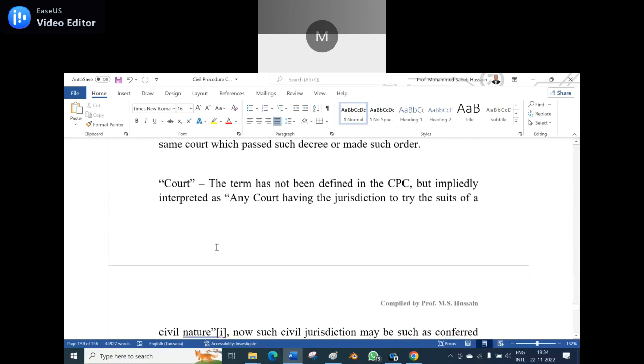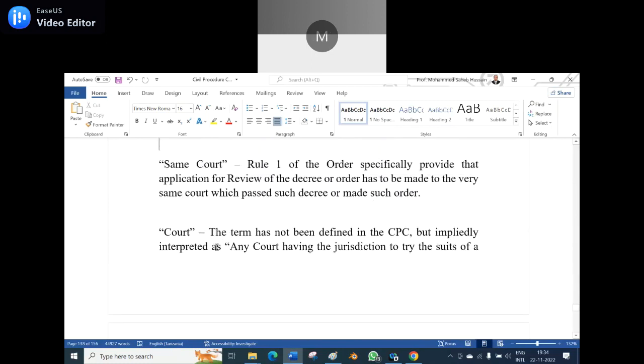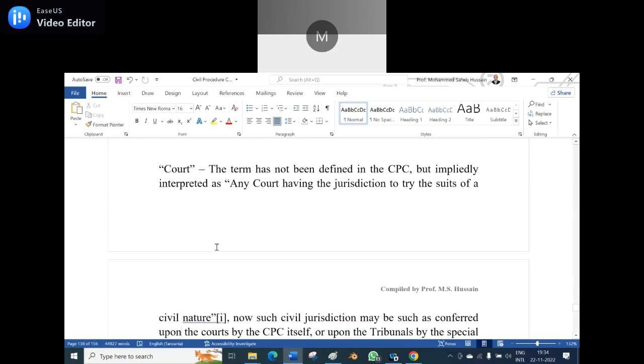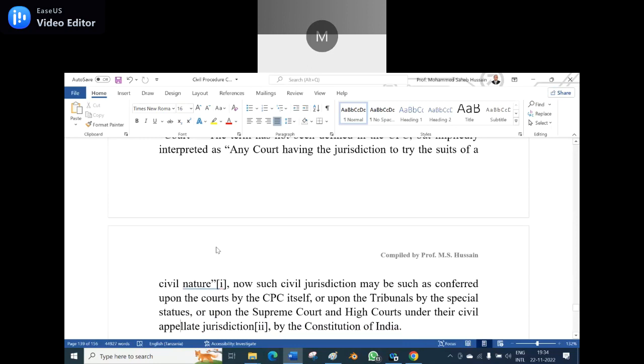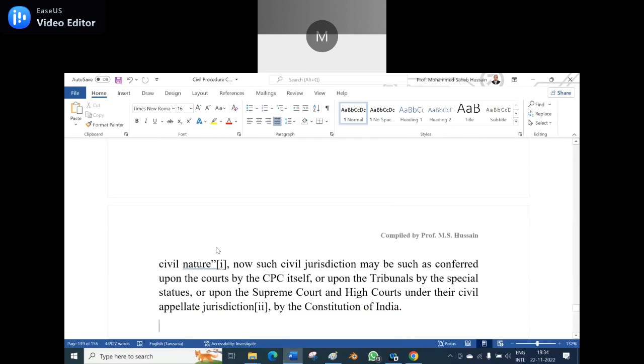So now let us see the term court. The term has not been defined in the CPC, but is impliedly interpreted as any court having the jurisdiction to try suits of a civil nature. Now, such civil jurisdiction may be conferred upon the courts by the CPC itself, upon the tribunals by special statutes, or upon the Supreme Court and High Courts under the civil appellate jurisdictions, or by the Constitution of India.